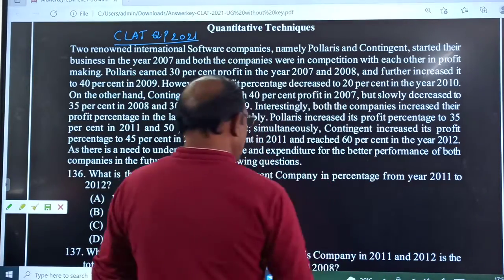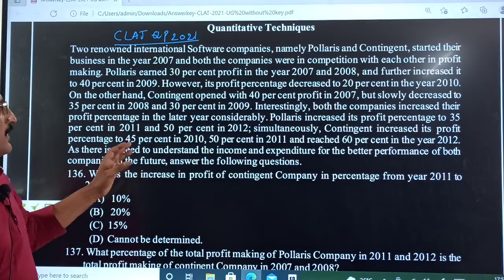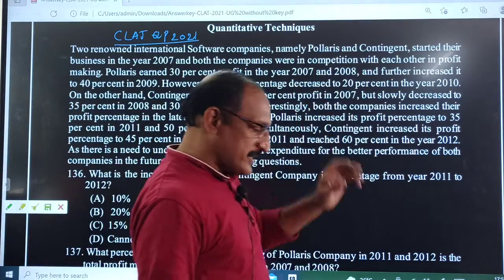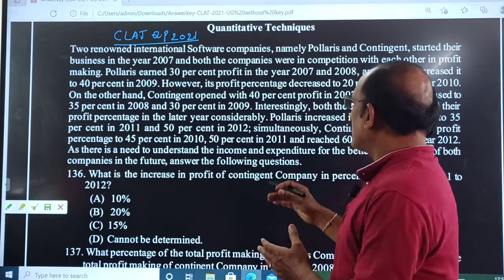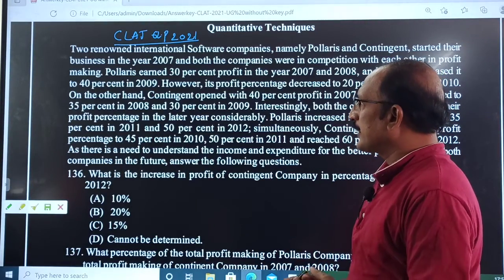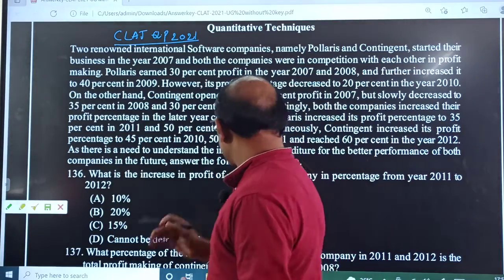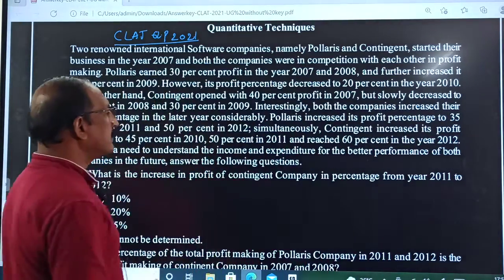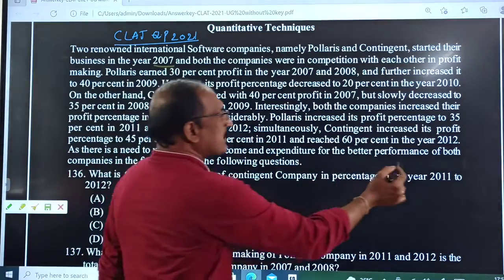Here two companies are given, Polaris and Contingent, along with the profit of each company year-wise, from 2007 to 2012.